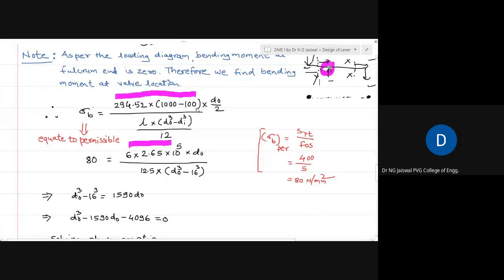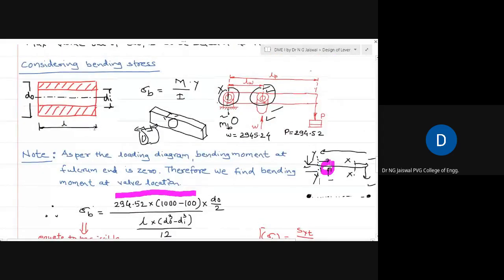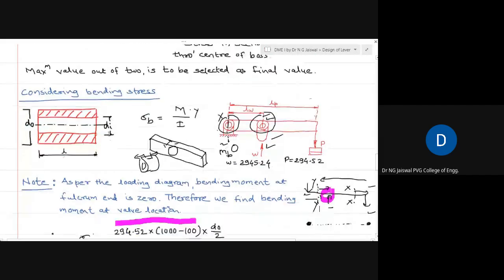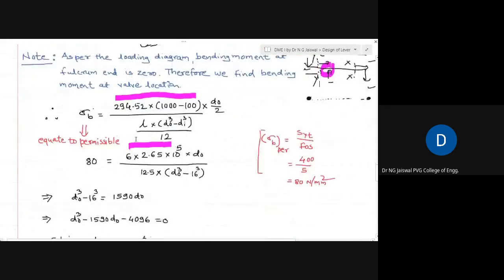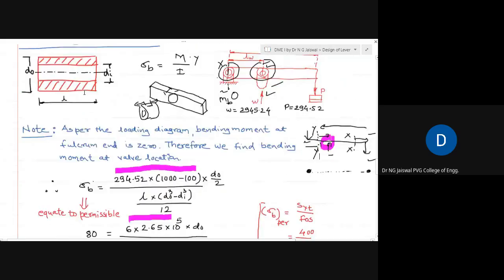So this becomes the bending moment divided by I of this cross section, L into DO cube minus DI cube divided by 12. This is a traditional, very standard equation, and you are also aware of it. So L into DO cube minus DI cube divided by 12, into Y, where Y is now DO by 2. You can see Y is nothing but this much. This is Y. Y is DO by 2.